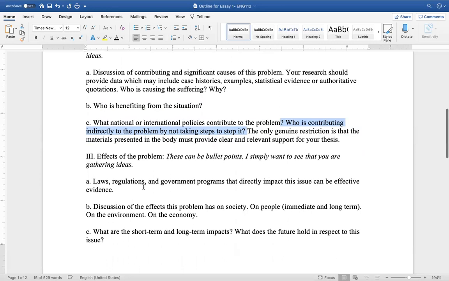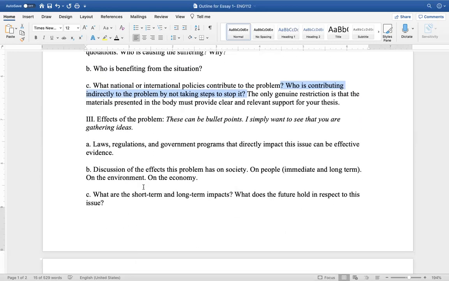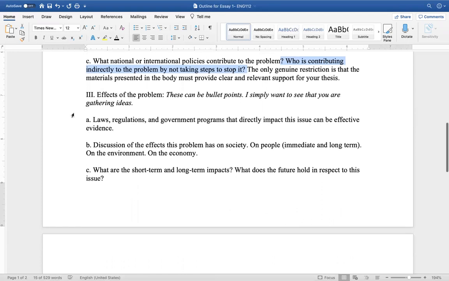Then you're going to get to the effects of the problem. Again, these can be bullet points. I simply want to see you're gathering ideas. I want you to think about laws, regulations, and government programs that directly impact this issue. And that can be an effective evidence.